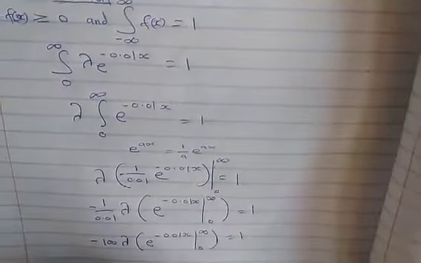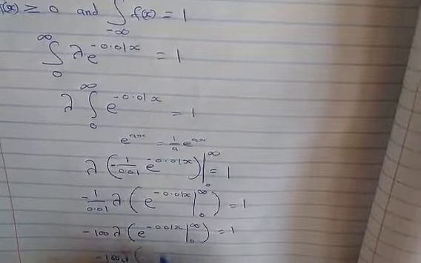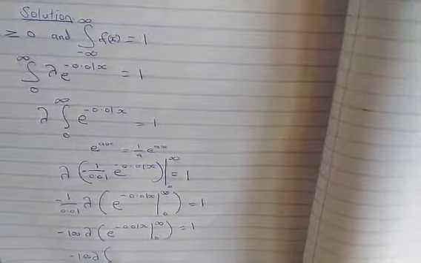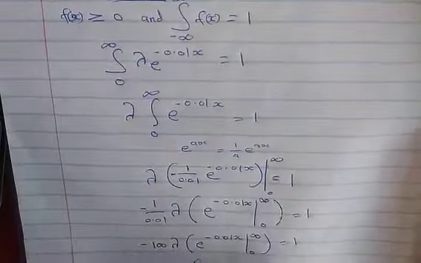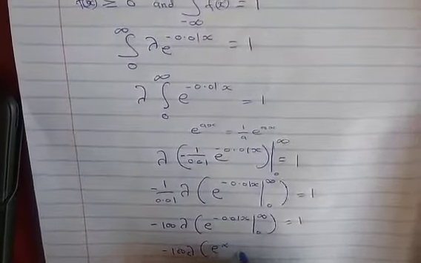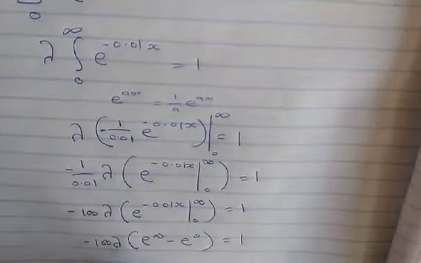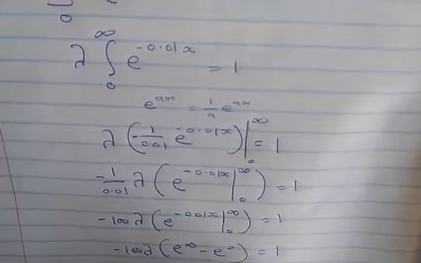We substitute the limits by saying negative 100 lambda, then on our calculator, exponential of infinity minus exponential of 0 is equal to 1. The exponential of negative infinity is 0, then the exponential of 0 is 1.